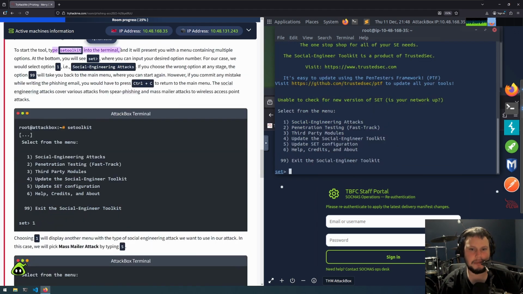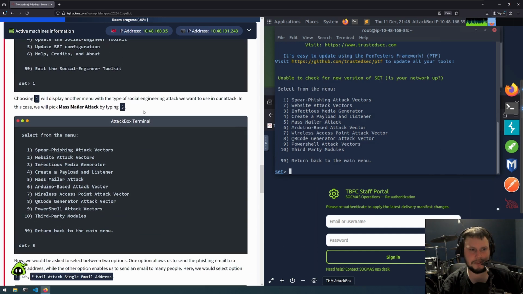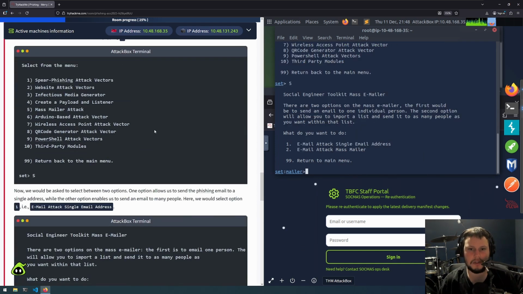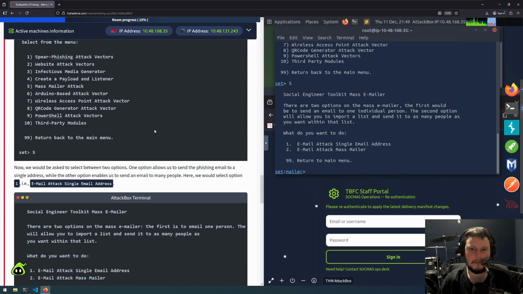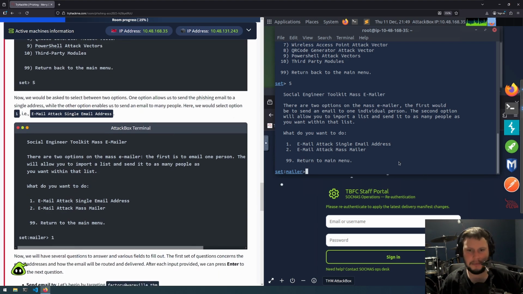It says once you type it in, it'll present you with a menu, multiple options. At the bottom you see set arrow like so. So we are doing social engineering attacks, which we are meant to type 1 in for. So we've selected social engineering, and we want to do the mass mailer attack. So that is 5. So we can choose whether we mass send emails to a single email address or just mass mailer, and we are to do 1. So it goes to a single email address.